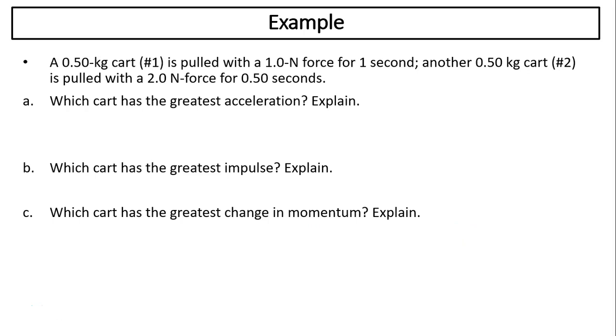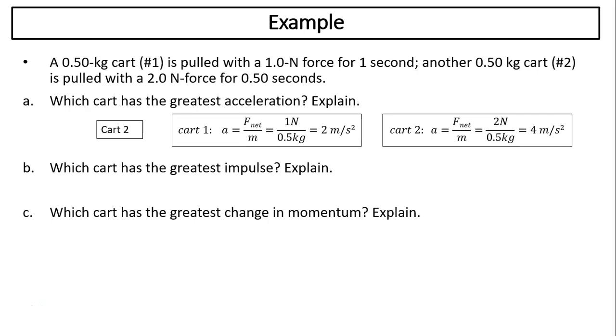Another example: a 0.5 kilogram cart is pulled with 1 newton force for 1 second. Another 0.5 kilogram cart is pulled with 2 newtons for 0.5 seconds. Which cart has the greatest acceleration? Explain. Well, cart 2 has the greatest acceleration. Newton's law says acceleration is net force divided by mass. As you can see, cart 1 has an acceleration of 2, cart 2 has an acceleration of 4.